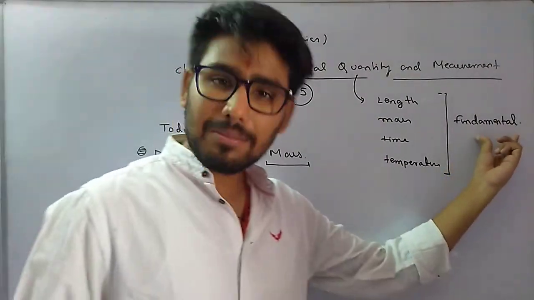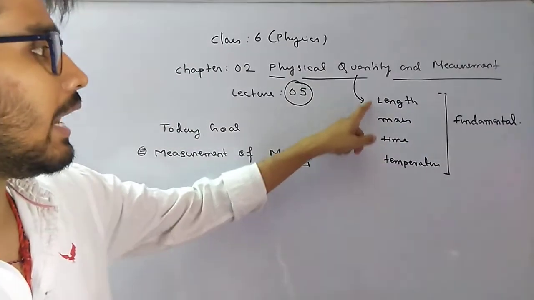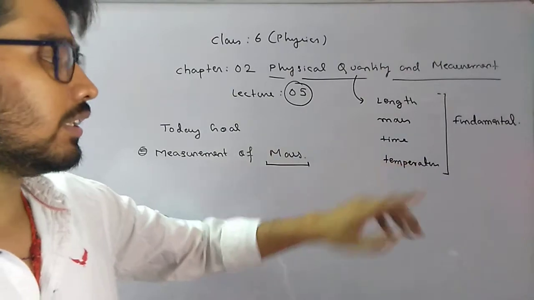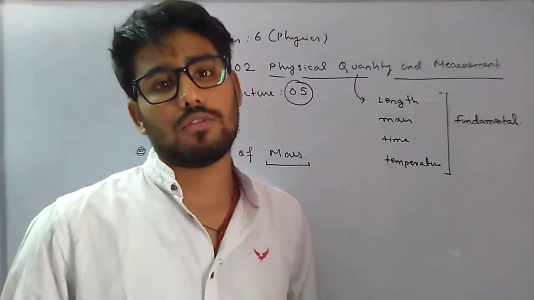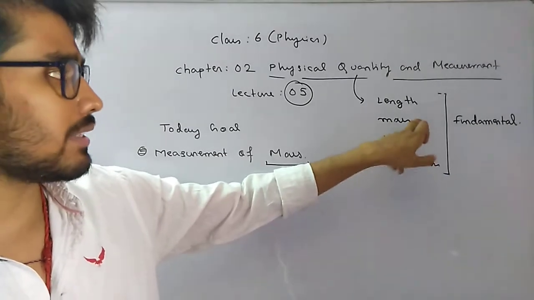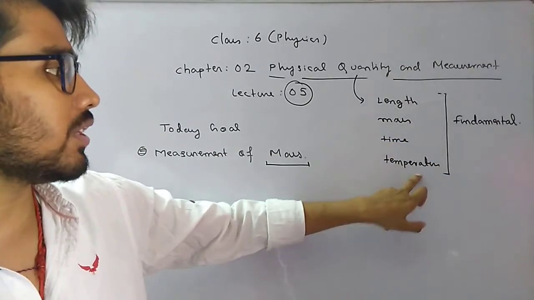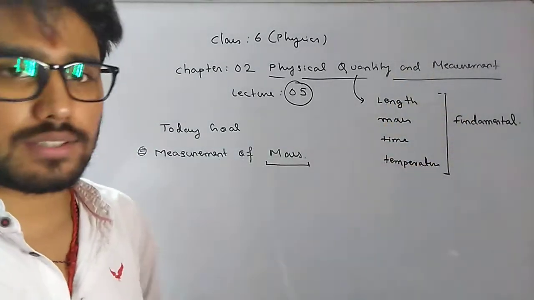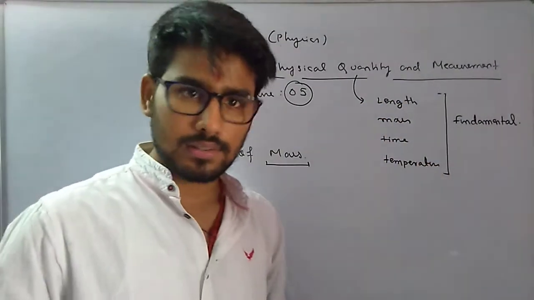By fundamental, what we mean is that they are not related to each other in any way whatsoever. There is no relation between length and mass, mass and time, or temperature and time. Hence they are fundamental.